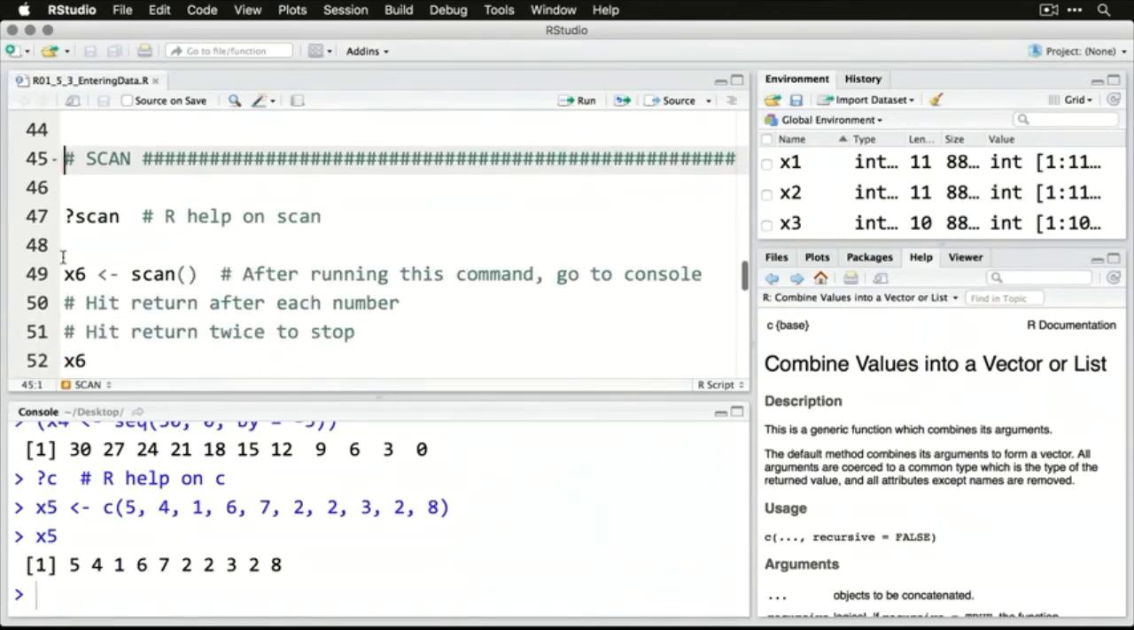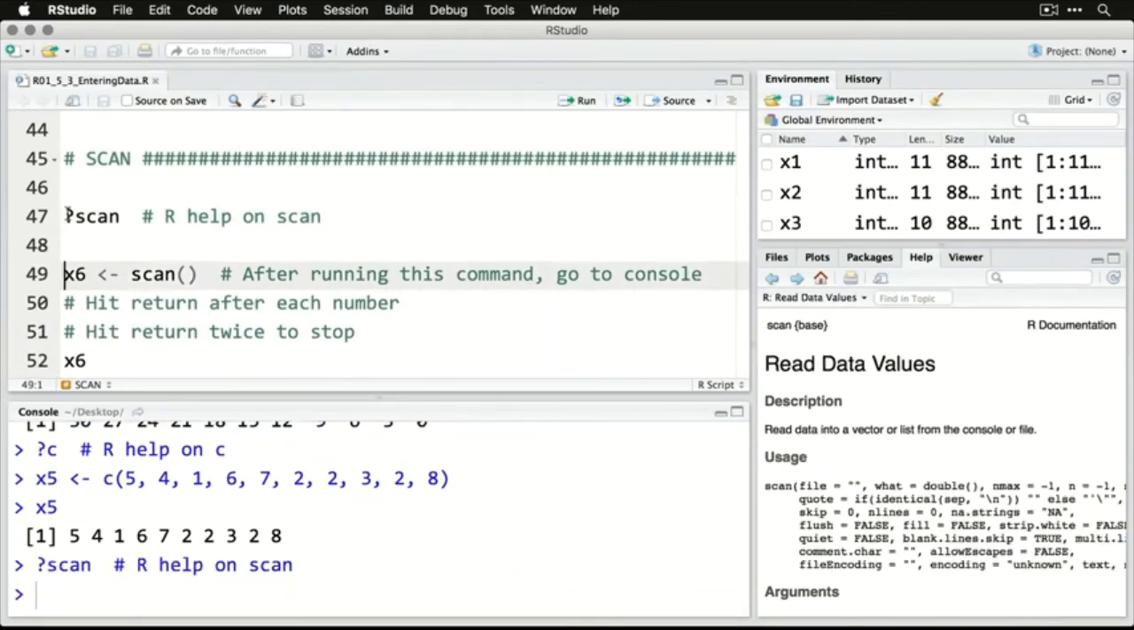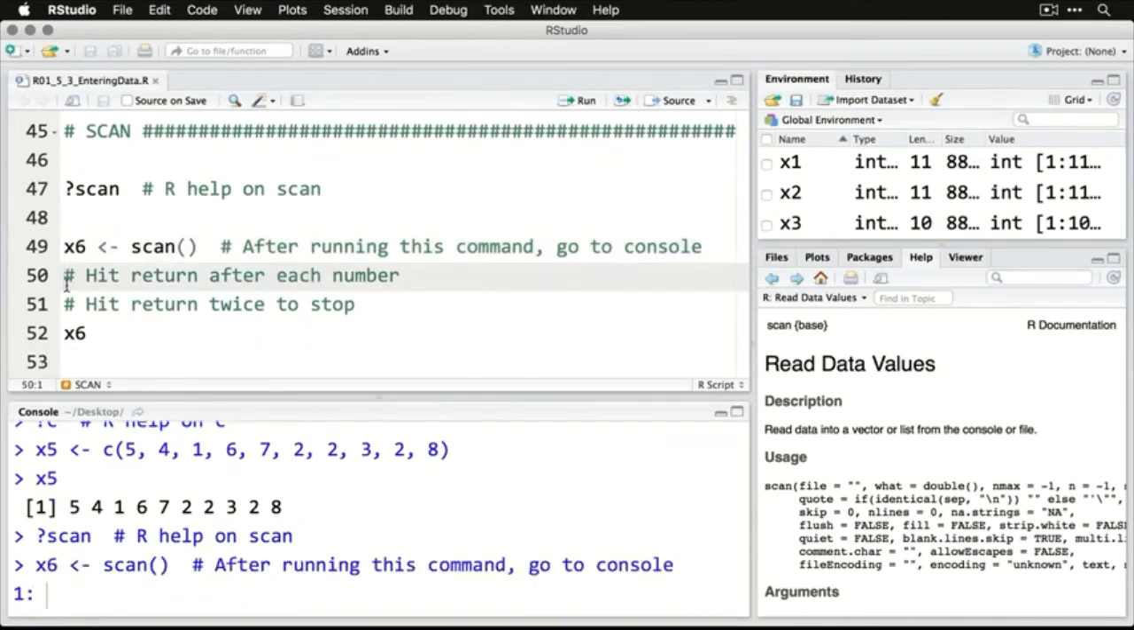An interesting one is scan, and this is for entering data live. So we'll do scan here, get some help on that one. You can see it read data values. And this one takes a little bit of explanation. I'm going to create an object X6, and then I'm feeding into it scan with opening and closing parentheses because I'm running that command. So here's what happens. I run that one, and then down here in the console, you see that it now has 1 and a colon. And I can just start typing numbers.